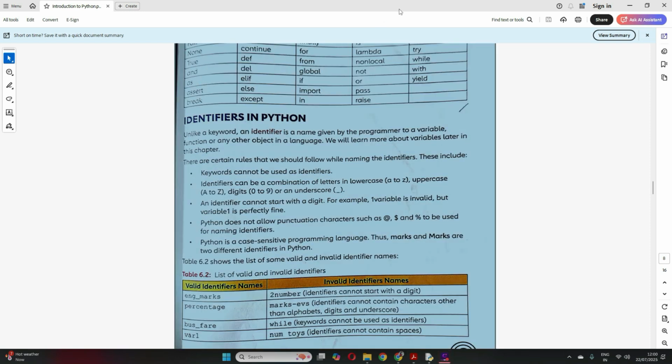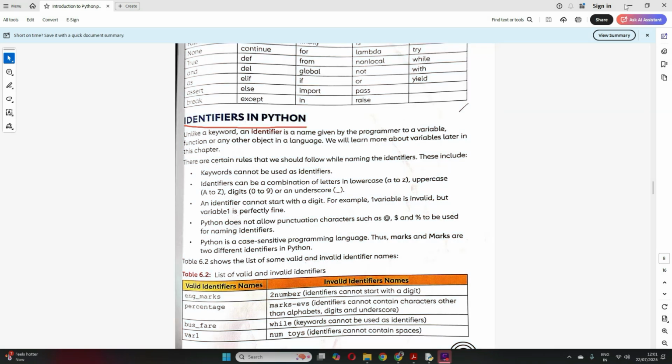What are identifiers? An identifier is a name given by a programmer. When we are writing our programs, we use certain variables. You will understand more about variables in the next chapters, and I'll come to the topic of variables after this.